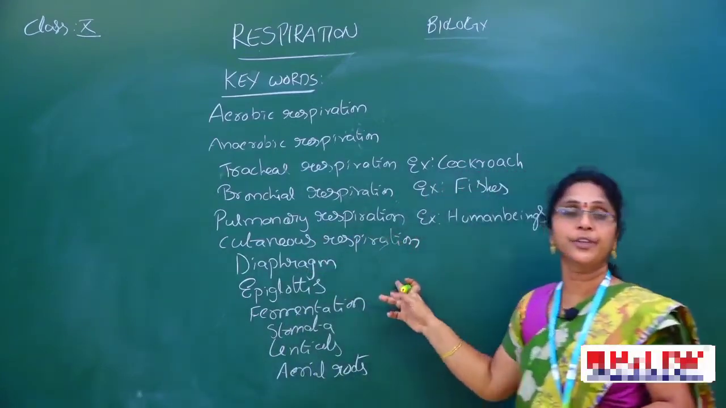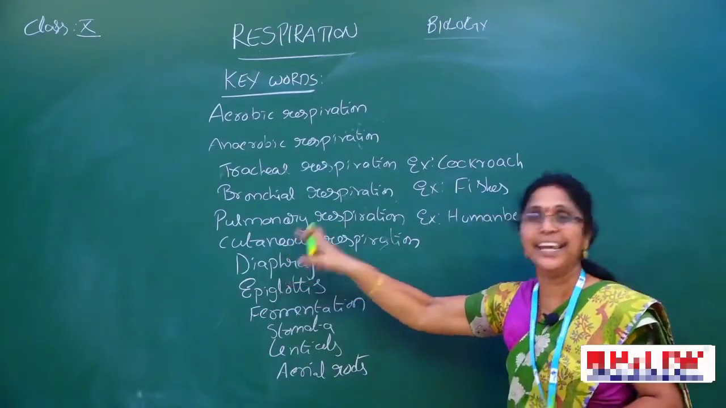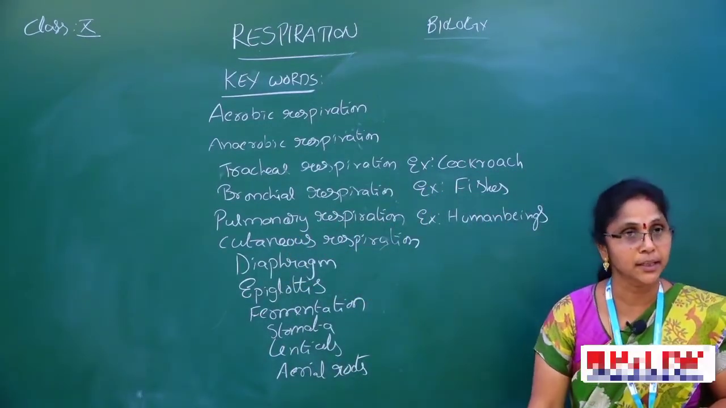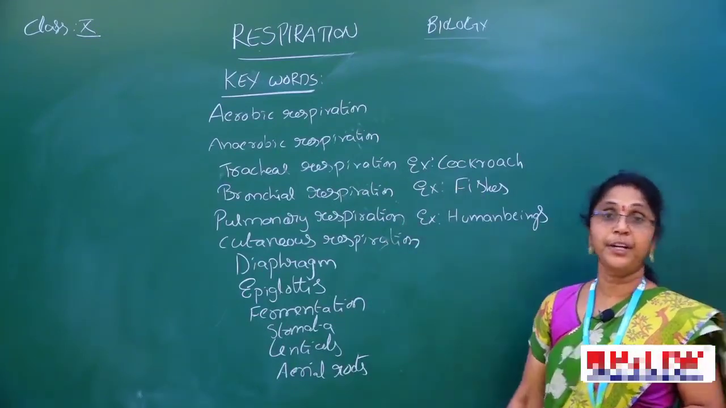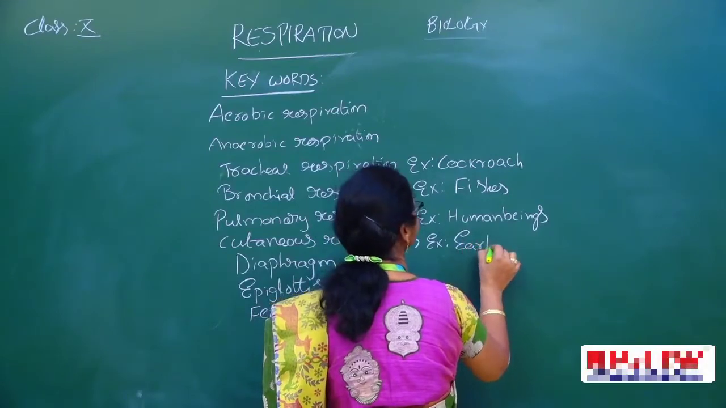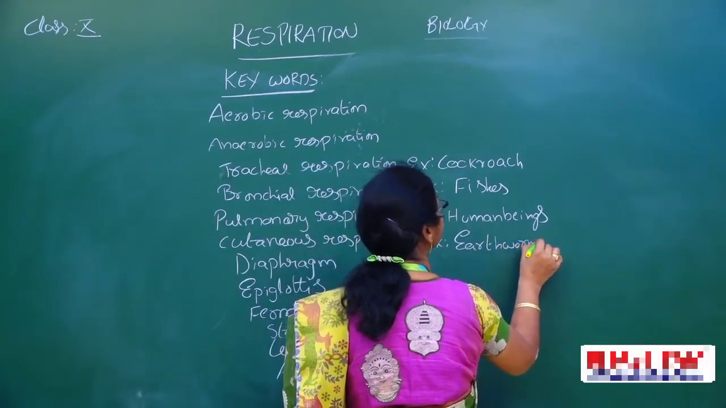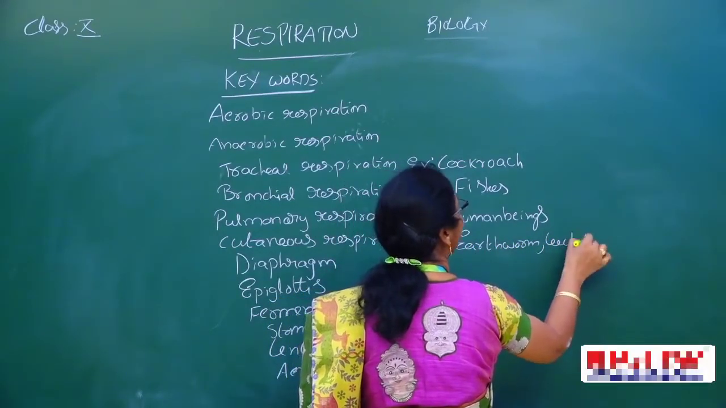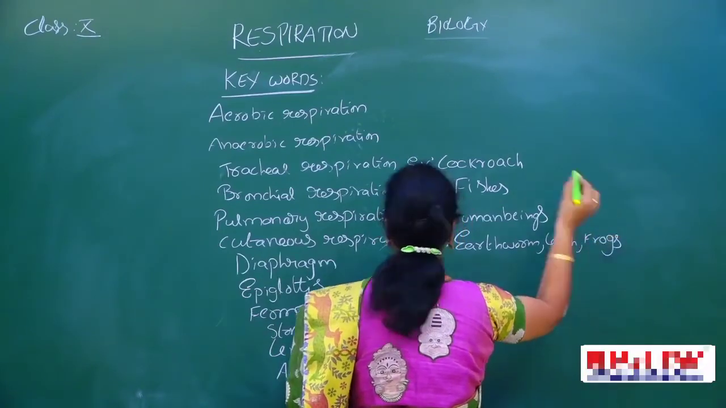Now, cutaneous respiration. The respiration process that occurs through the skin, we call cutaneous respiration. Examples: earthworm, leech and frogs. We can see that.